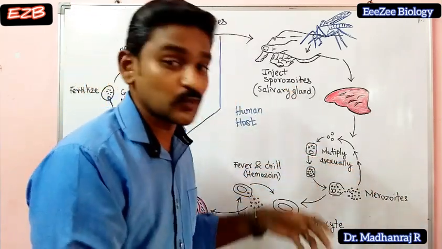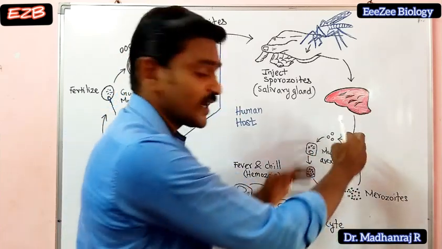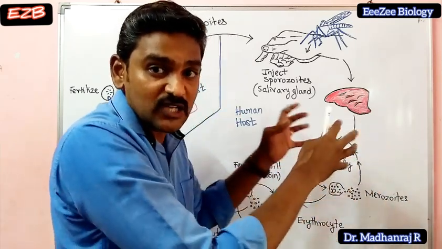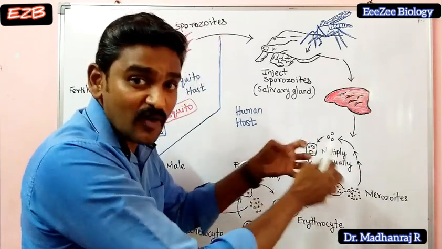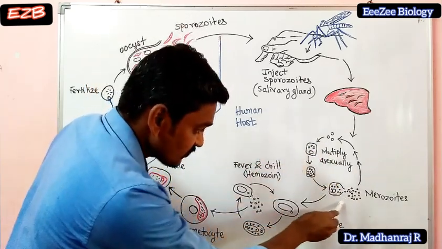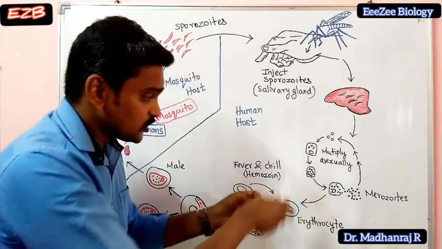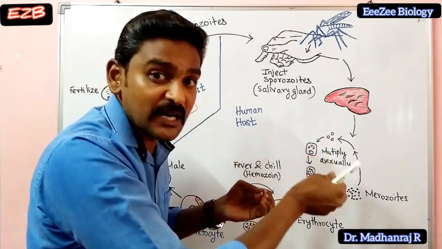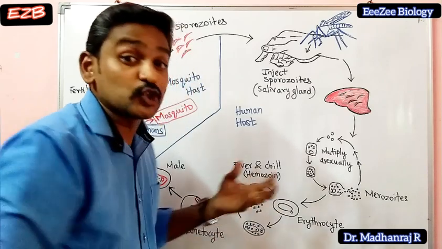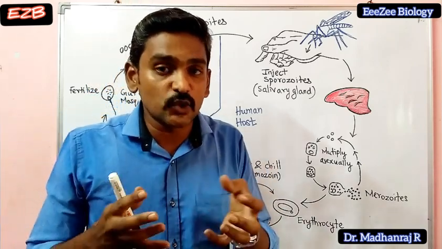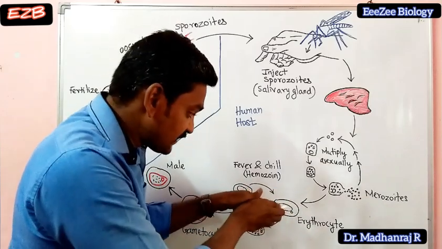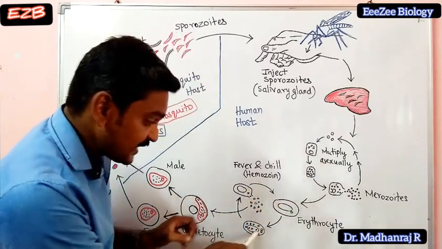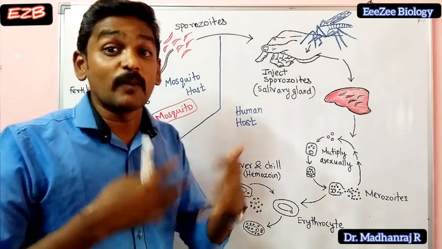So these merozoites, what will they do? Again they will go and infect nearby liver cells, so all the liver cells will be affected by this. So this is what is happening here. Some of the merozoites will travel through the bloodstream. They will enter into the bloodstream and get into the erythrocytes. What is meant by erythrocyte? Erythrocyte means the red blood cells. After entering the erythrocytes, inside the erythrocyte they will keep on multiplying.